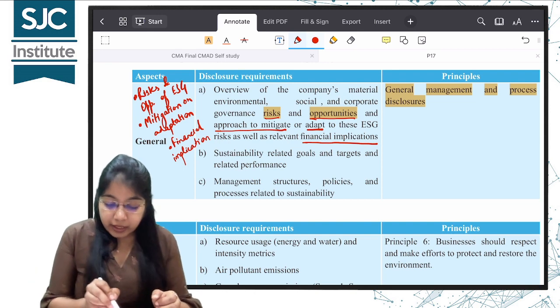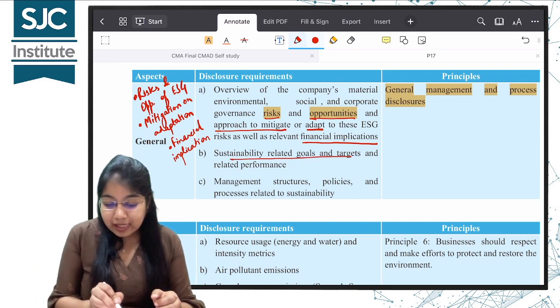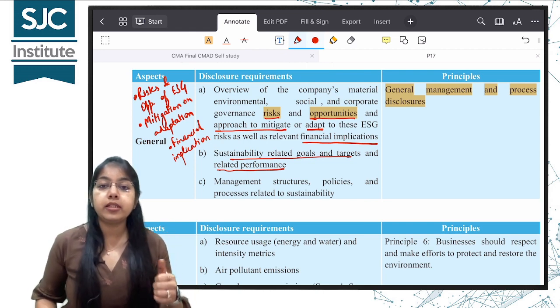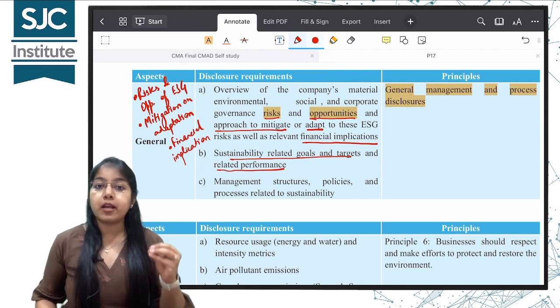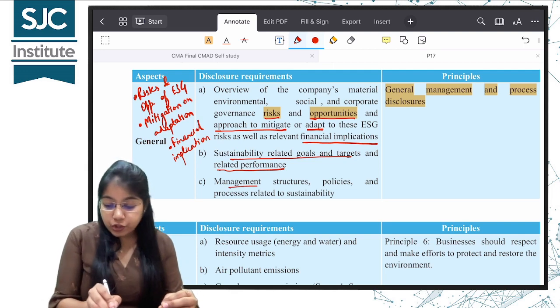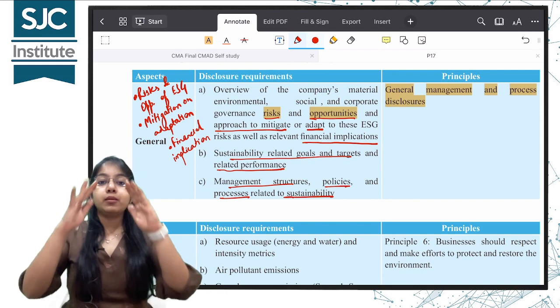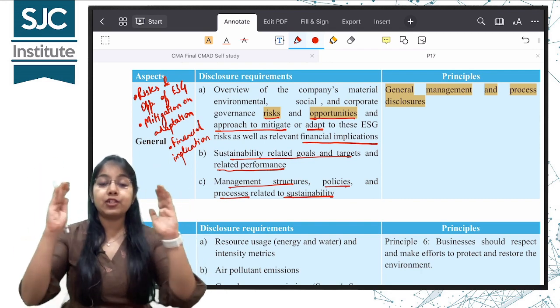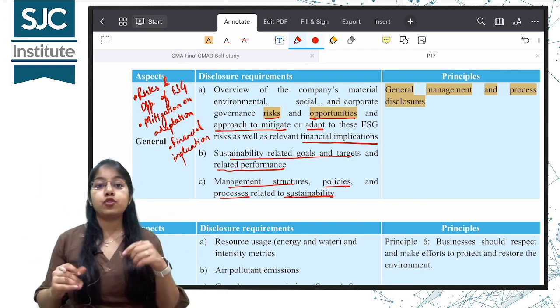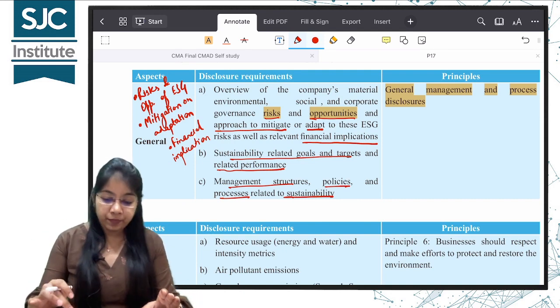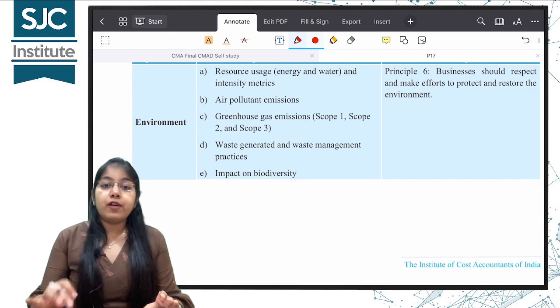Next, sustainability related goals and targets and related performance. So what are the goals and targets related to sustainability and what are the performance parameters? उसके लिए company क्या क्या action ले रही है. Management structures, policies and processes related to sustainability. Again, what are the policies related to sustainability? How is the management structurized? Organization hierarchy क्या है when it comes to acting in a sustainable manner, उसके लिए क्या क्या policies बनाई गई हैं.